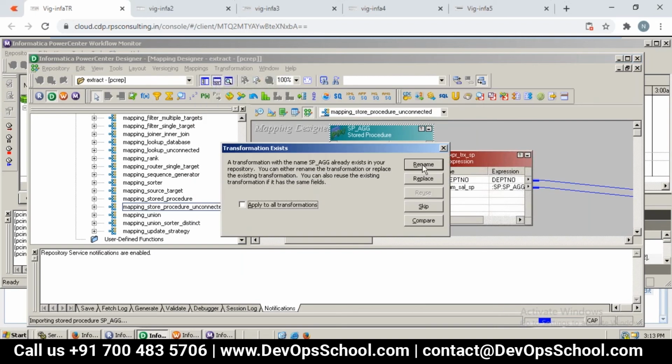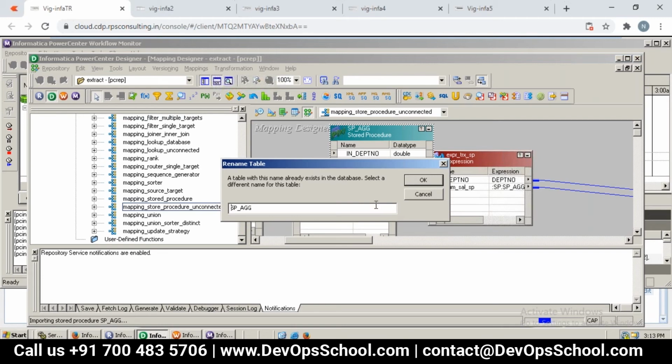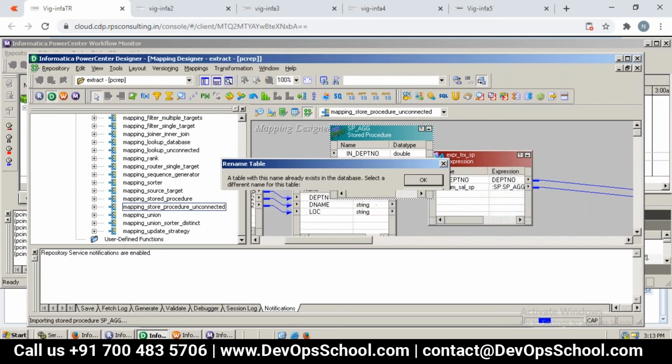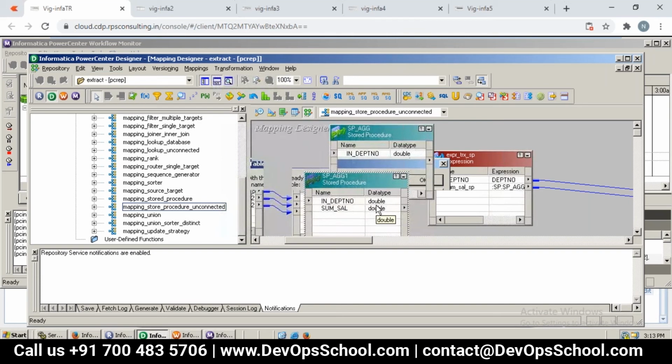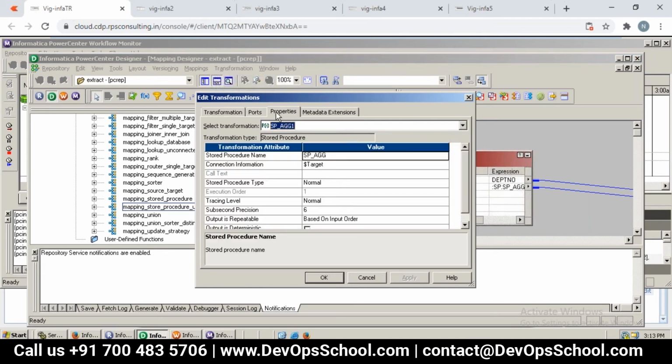Yeah. Anyway, we already have it. So let us rename. I'll just put some other name. Yeah. Because one more SP we are trying to add. Let us say. Now SP1. Yeah. So now double click on this new one which we imported. Go to properties. Can you see here?